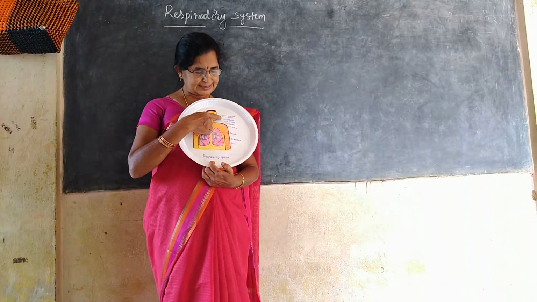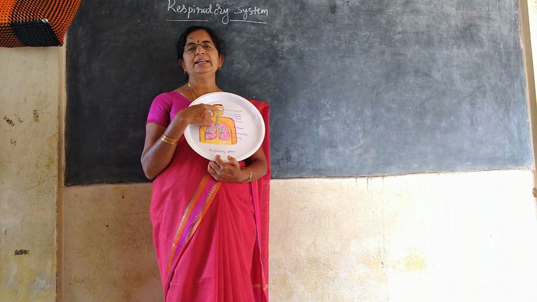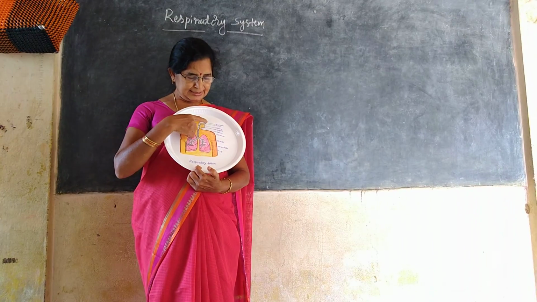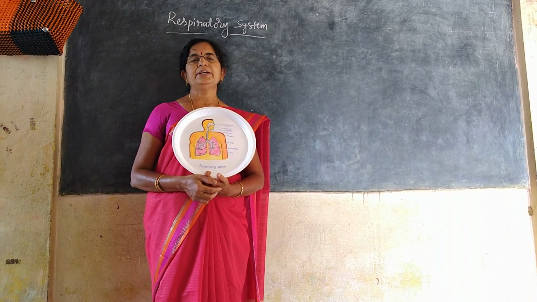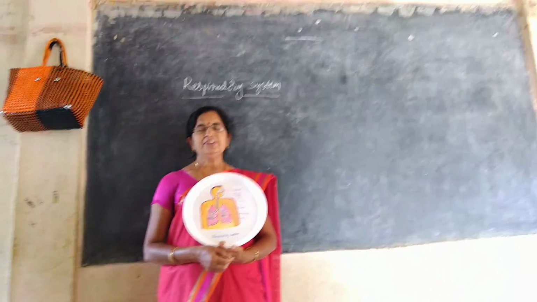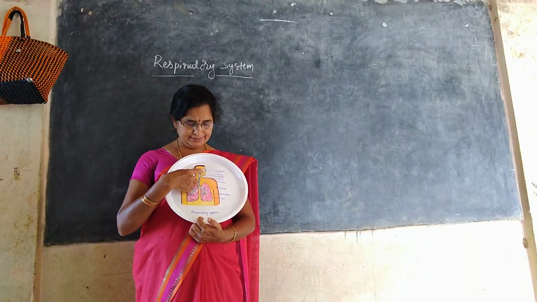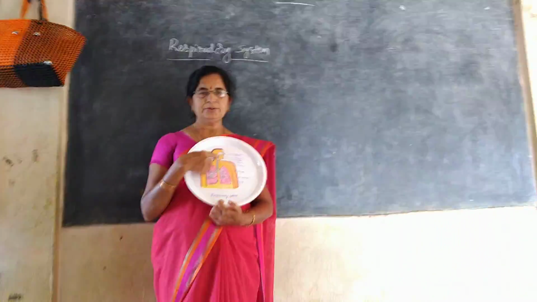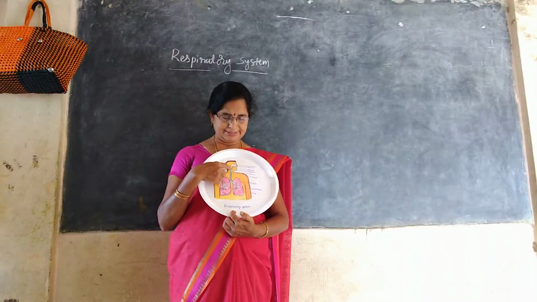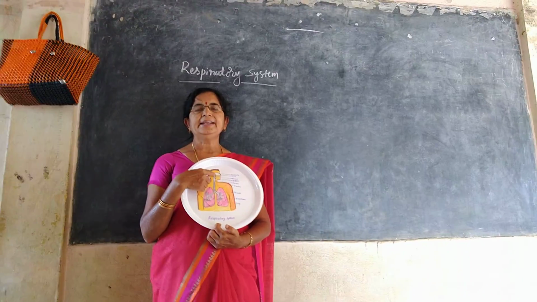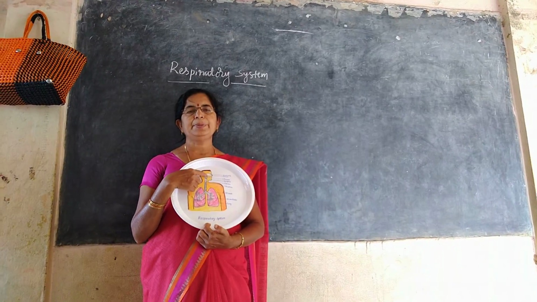From these external nostrils, air will enter into the nasal cavity. External nostrils are surrounded with a number of hair that will filter the air, and then air will enter into the nasal cavity. Nasal cavity is lined with mucous membrane.